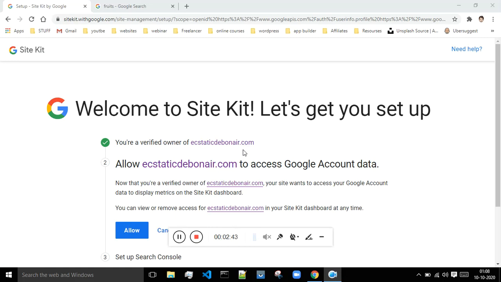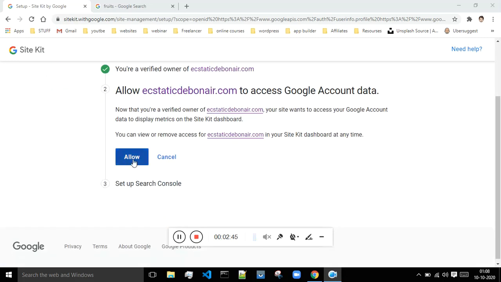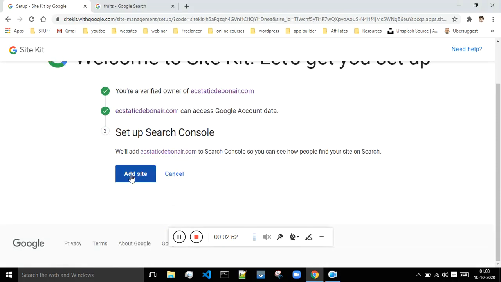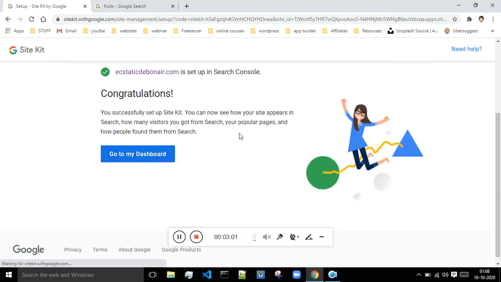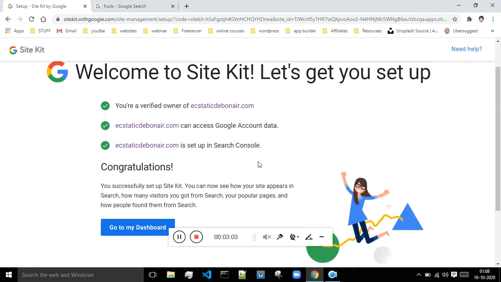This is basically the verification of your domain name, and now this is the second step. And third is add site. So this is the final step over here. Okay, so now the process has been completed.